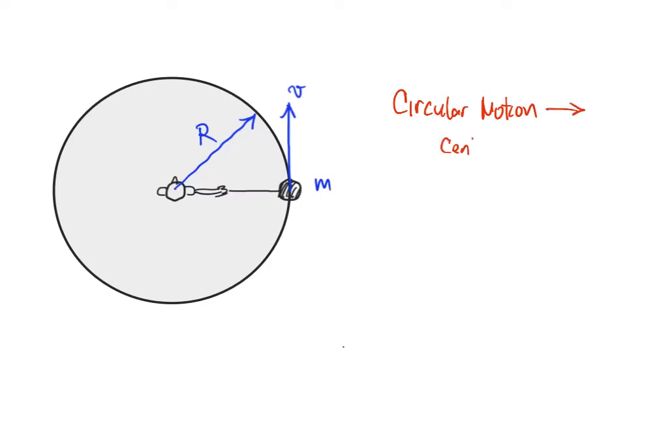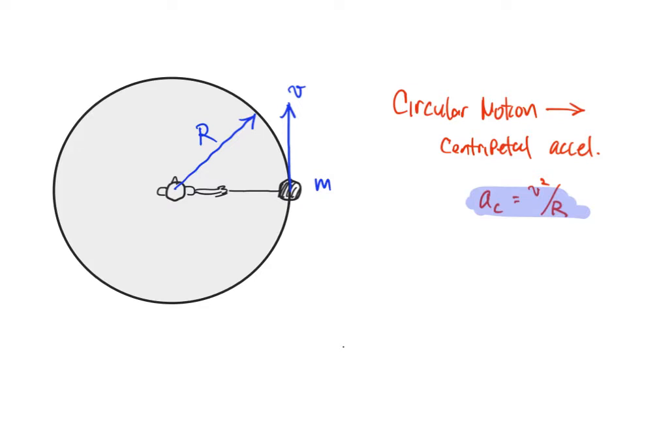This is called a centripetal acceleration. We already know this. That acceleration, a sub c, you'll remember, is equal to v squared divided by r. So that's just a quick reminder of our centripetal acceleration, v squared over r. And the units there, as always, are just meters per second squared.